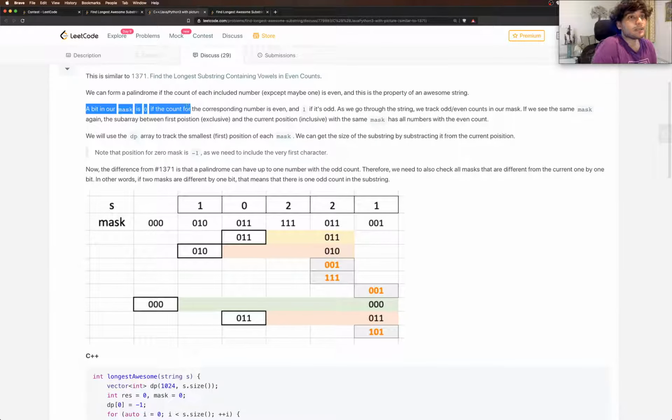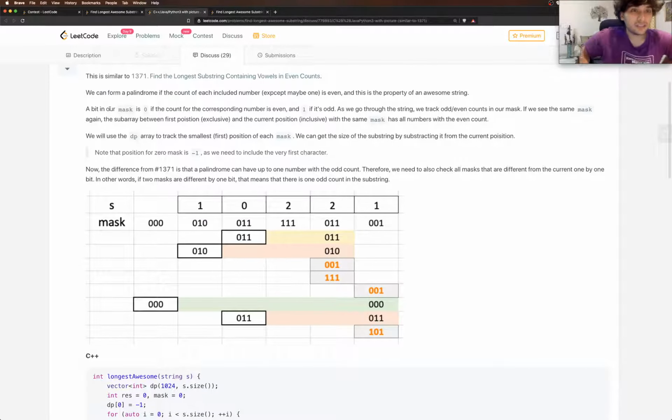A bit in our mask is 0 if the count of the corresponding number is even, and 1 if it's odd. Okay. As we go through the string, we track odd, even counts in our mask. If we see the same mask again, the subarray between the first position exclusive and the current position inclusive with the same mask has all the numbers with even count. Alright, so I don't understand this. Let's read it again.